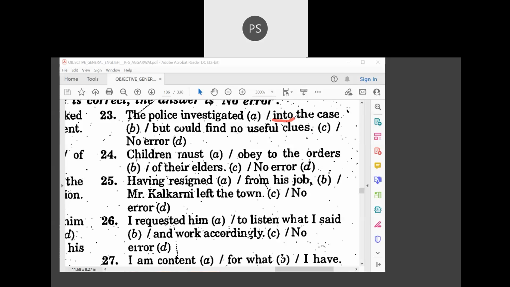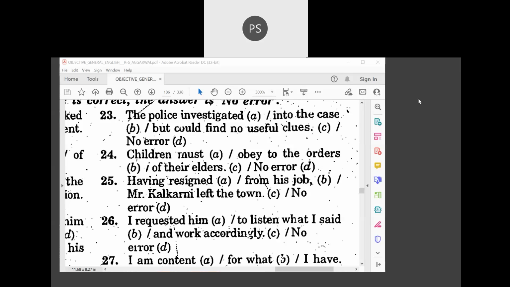Children must obey the orders of the elders. What should be the answer here? Children must obey. In B, obey is wrong, sir. Obey the orders. The verb obey takes the orders directly, with no preposition. Right. Very good. Now you are able to give the answer. Children must obey the orders of their elders.